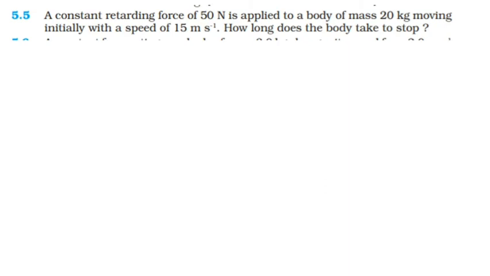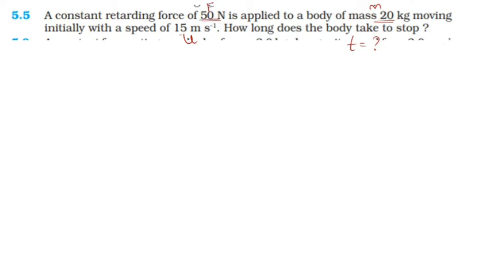Next one, a constant retarding force of 50 Newton is applied to a body of mass 20 kg moving with initial speed 15 meter per second. Initial speed, its value is u. How long does the body take to stop? How long the body takes to stop means t equals, and they gave the mass 20 kg and the force 50 Newton.